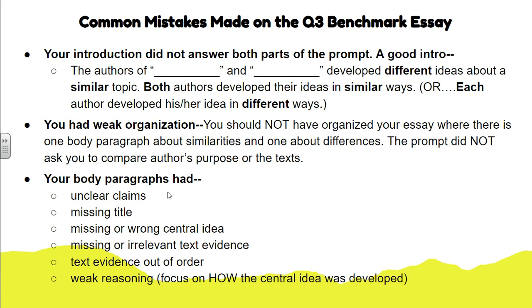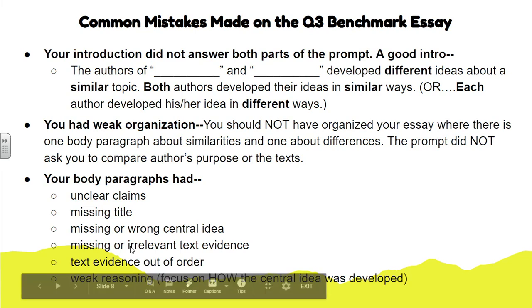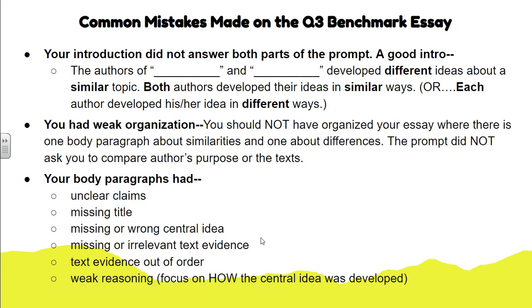In the body paragraphs, the claims, your first sentence or sentences were unclear. Instead of stating, this is the central idea, this is how it was developed, you kind of just answered it without being very specific. So they were not clear. You're missing the titles. You had the wrong central idea or a missing central idea altogether. The evidence that you used was either missing or it was irrelevant. It didn't really support the actual central idea. It didn't support your claim. The text evidence you used was out of order. And then lastly, the reasoning was weak.